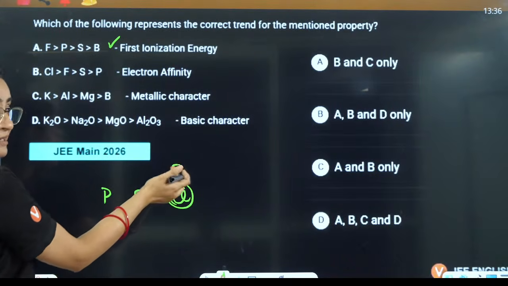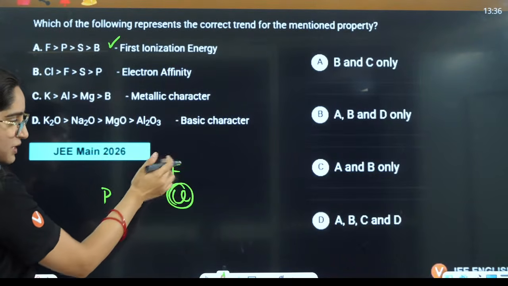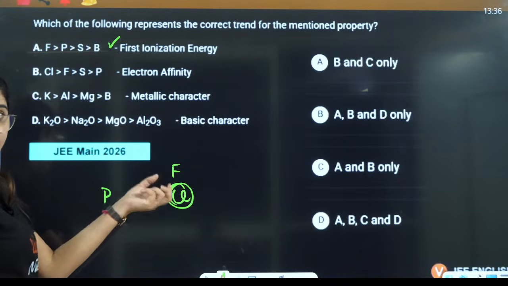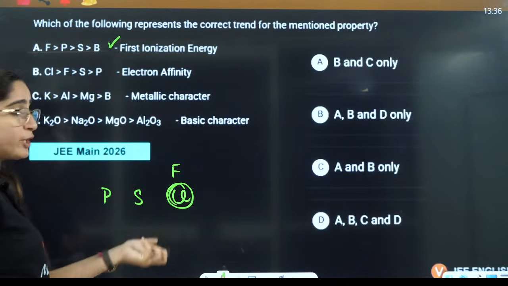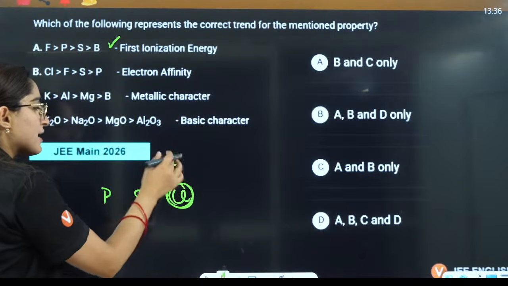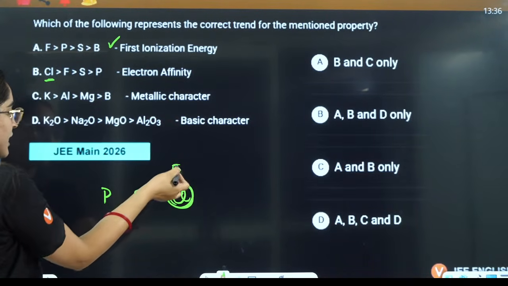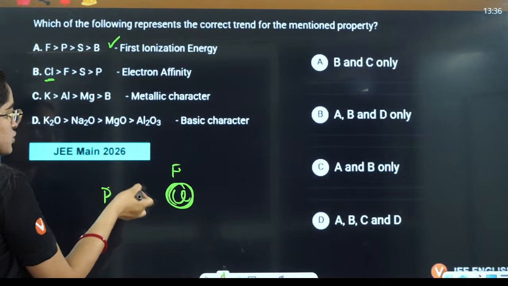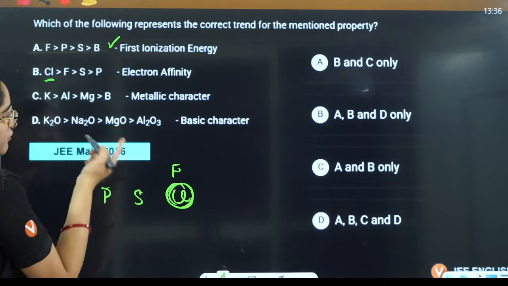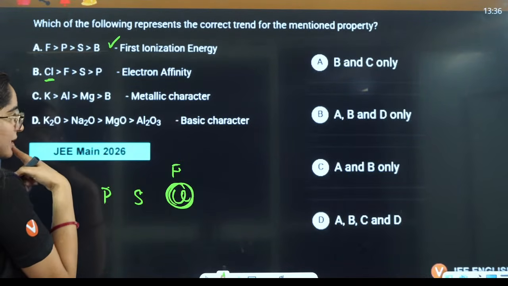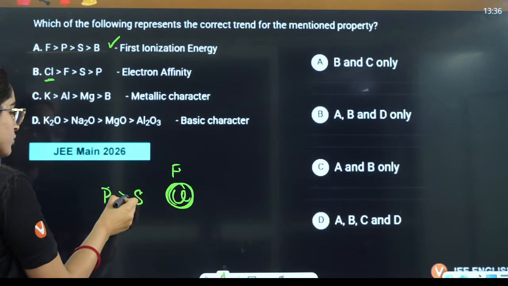Because of electron-electron repulsion, fluorine will have less. Here students, if you don't know the exception, then you can make mistakes. Chlorine will have more as compared to this. So chlorine, after that you will have fluorine. And here if you see these two, electron affinity increases here. So these two will be like this.